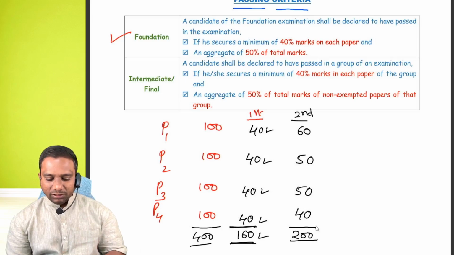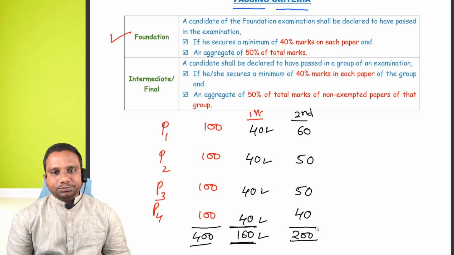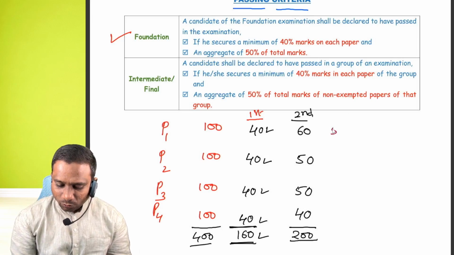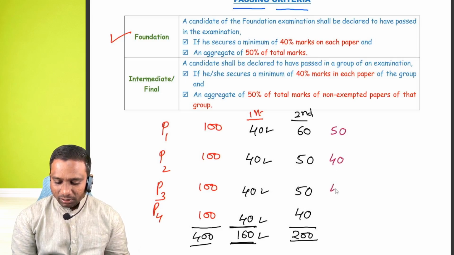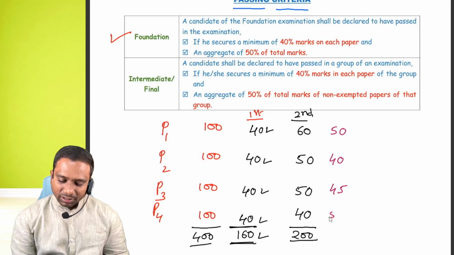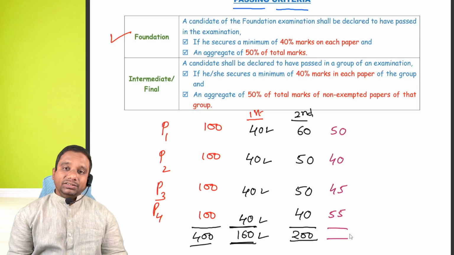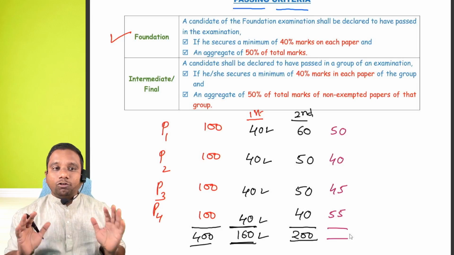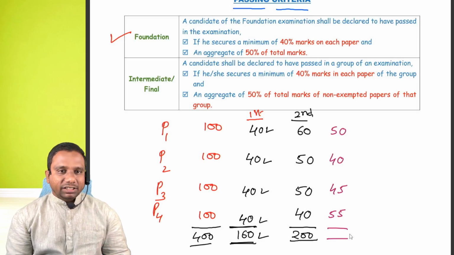Pass. Or suppose here I have got 50 marks, here 40, here 45, here 55. First condition satisfied? Yes, sir, because in each paper I got 40 marks.